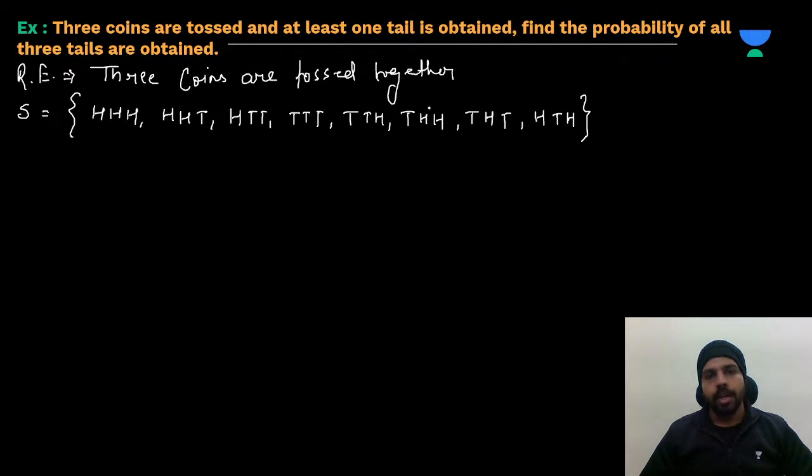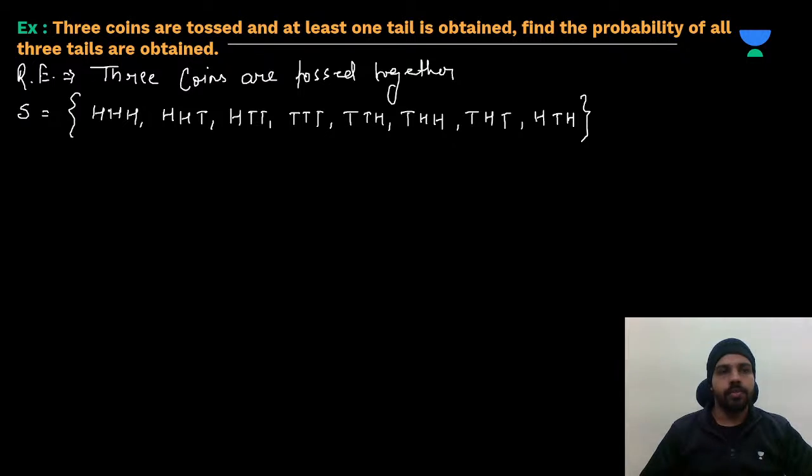Now we will remove these two tails, so this will be head. Now if we remove this tail, it will be head and head, but this is already written, so we are not doing it over here. Now we will write the outcome where H will be in between, so T and H over here. Then we will write T in between, so H will be here. So like this, total outcomes will be 8. Okay. Now this is your sample space.